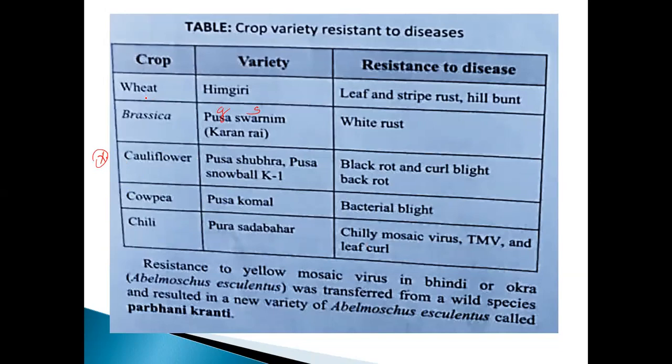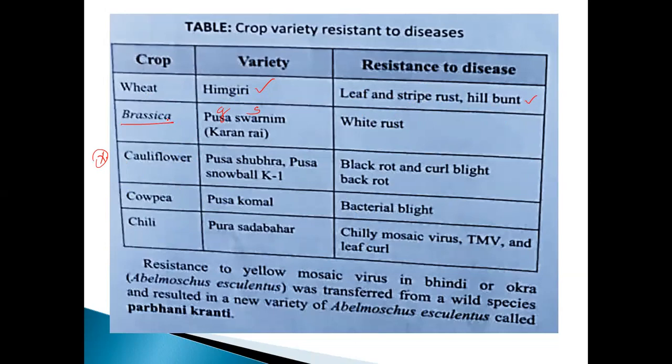Okay. Second example is wheat. Himgiri. This is a variety. So one of the variety. Resistant to disease. What are the resistant to disease? Leaf and stripe rust. Hill bunt. These are the disease. It can be resistant.